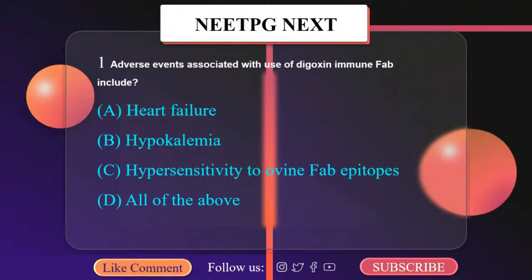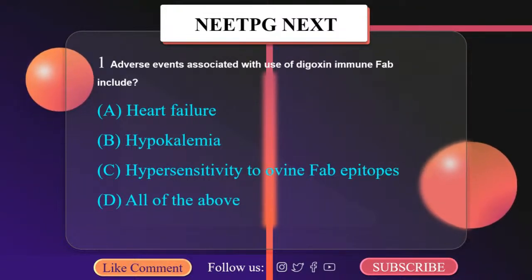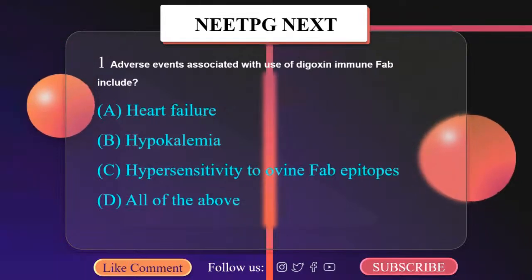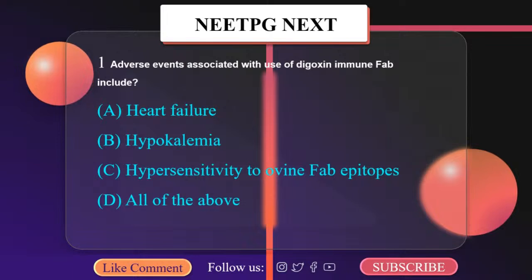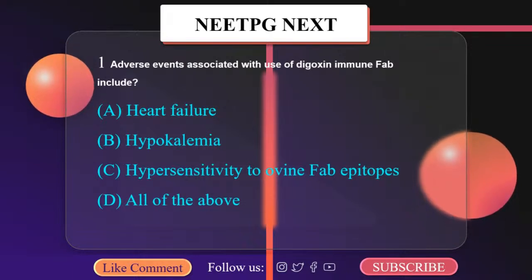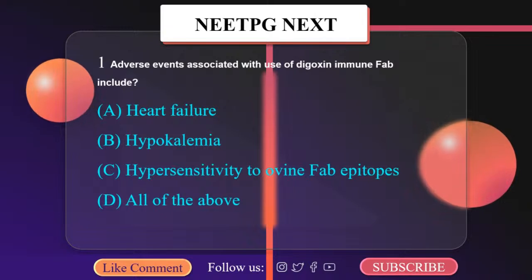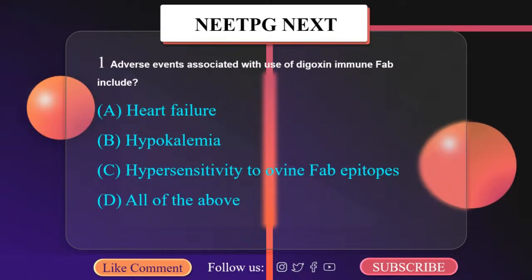Adverse events associated with the use of digoxin immune FAB include. See, every word I utter, you can make notes or you can rewind and see the video again and again so that you master these things. Every word I utter is an MCQ, a potential MCQ that you have to catch, and it will be very beneficial for you. So let's begin with the first question.